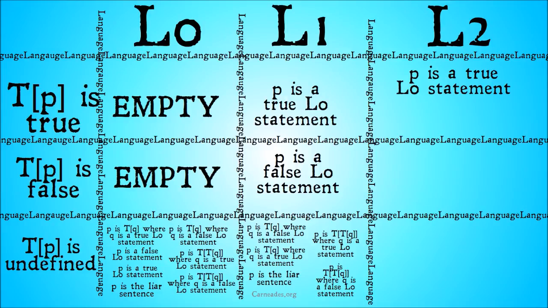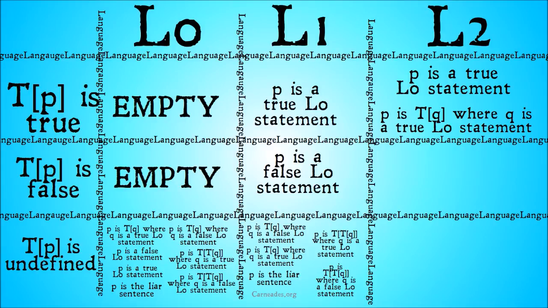Finally, moving up to L2, you'll notice that we're going to get progressively more and more things that the truth predicate can predicate over. So we have P is a true L0 statement. Our truth predicate can still predicate over that, but we also have P is true that Q, where Q is a true L0 statement. So think about this for a second. What this is saying is the statement that we're plugging in for P in it's true that P is it's true that Q, where Q is an L0 statement. So the full statement is it's true that Q.